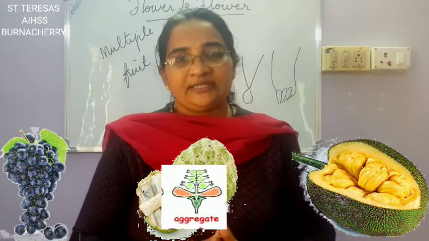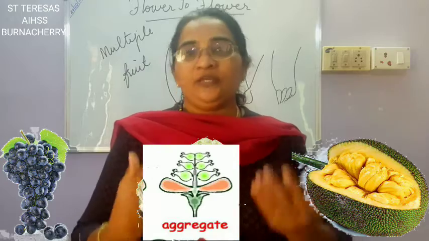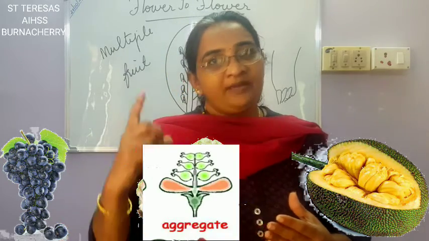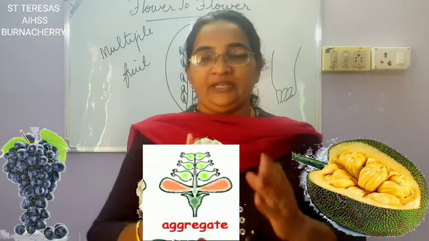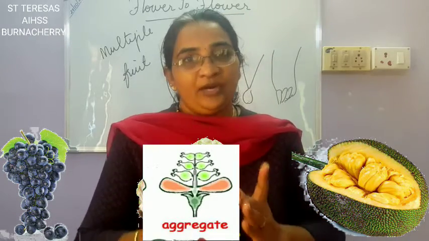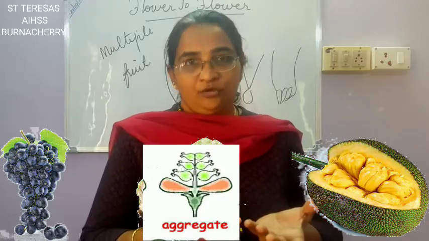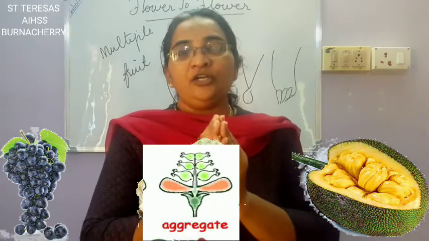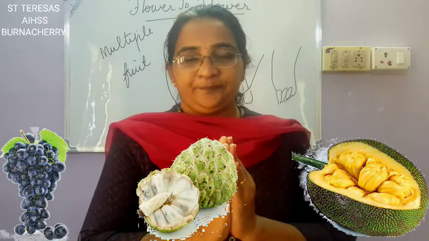The second one, the custard apple, is a flower which contains many ovaries. That is more than one ovary. In grape, we have in one flower, one ovary. But in custard apple, in one flower, we got many ovaries. And all those ovaries turn into fruits. But it's all closely attached together.